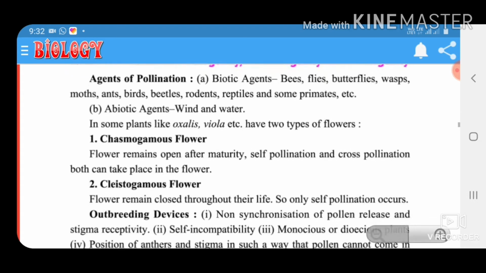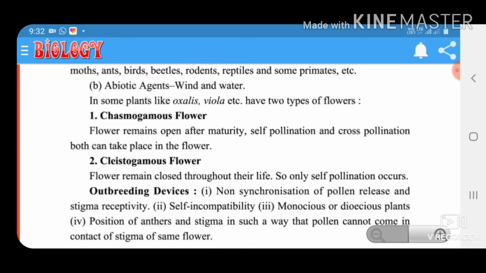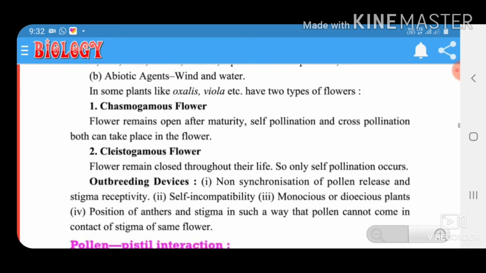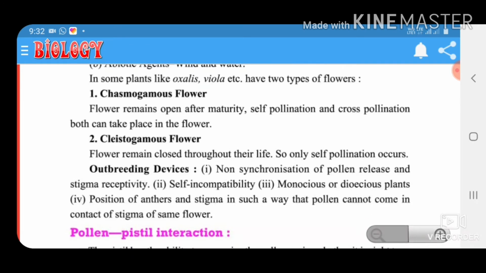Some plants like Oxalis, Viola, etc. have two types of flowers, chasmogamous flowers and cleistogamous flowers.